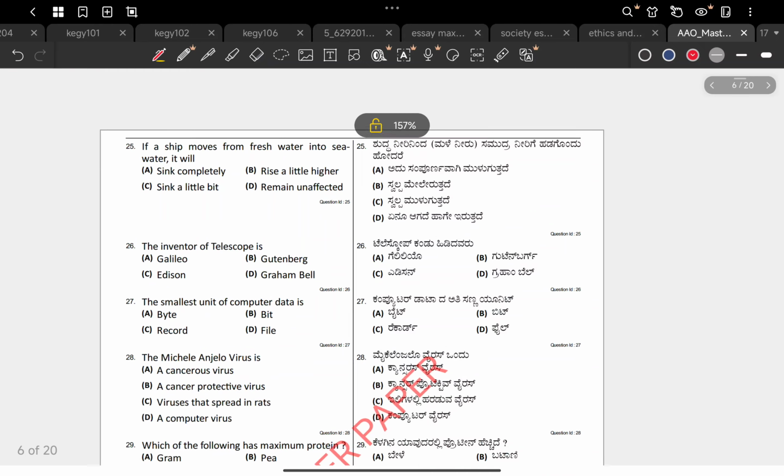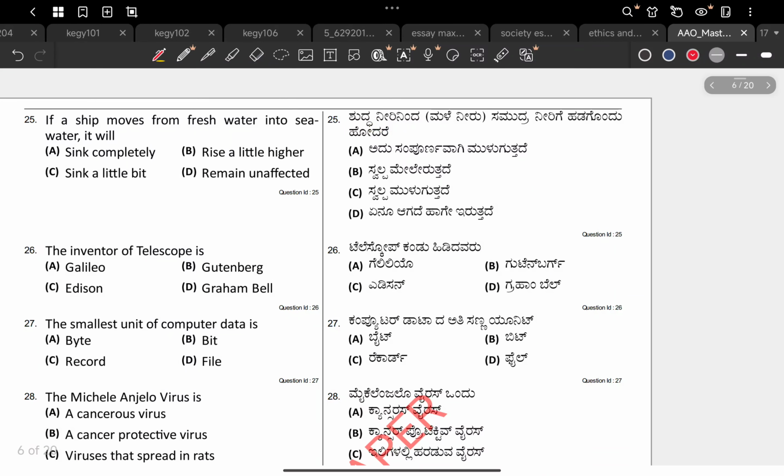Next 25th question. If a ship moves from fresh water into sea water, okay, sea water is denser than fresh water, of course it will have salt, so density will be higher. Sink completely?